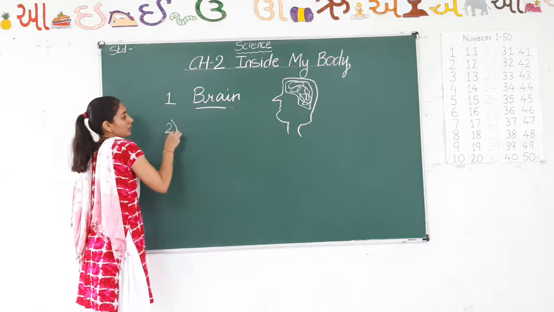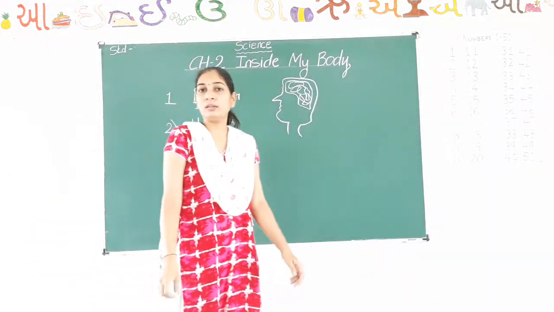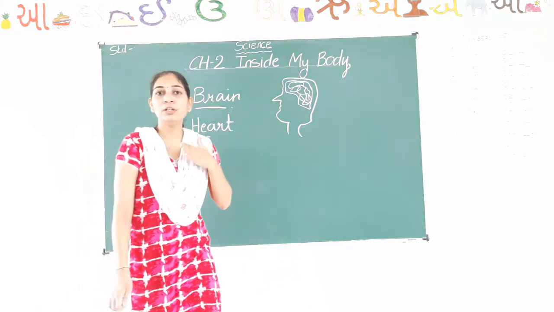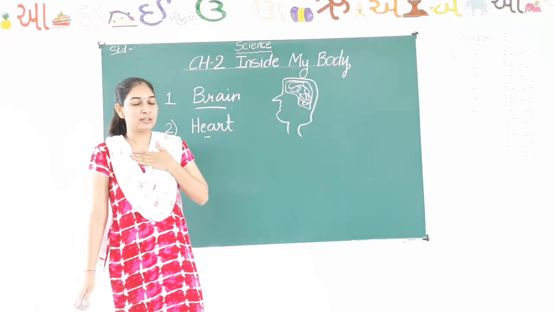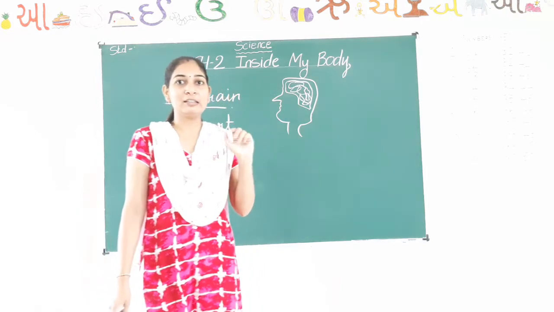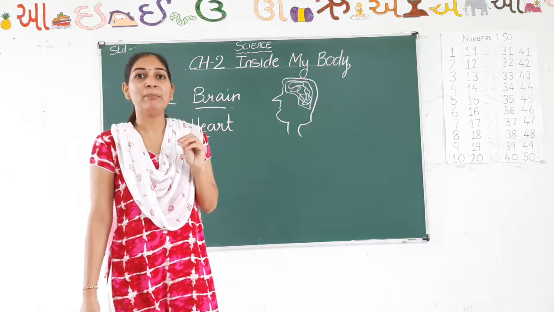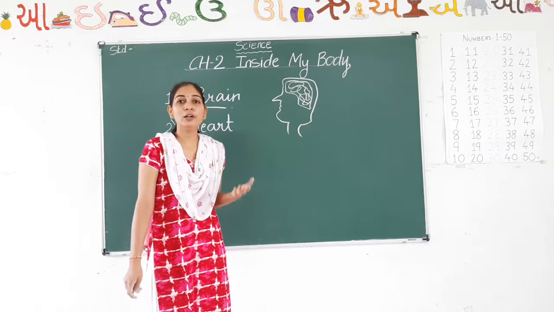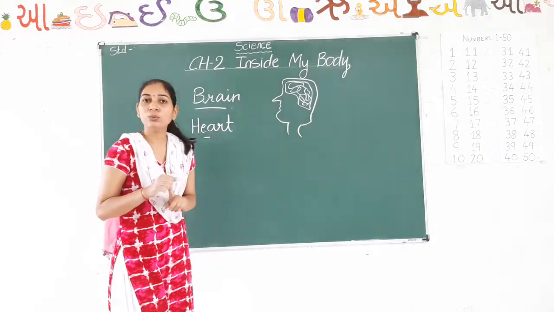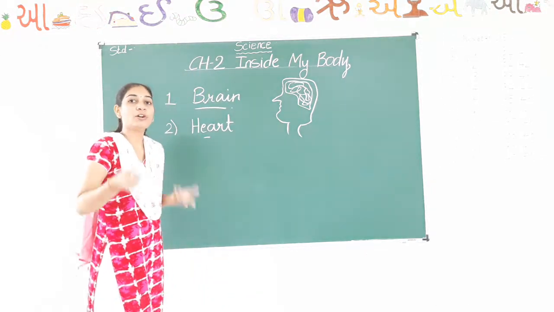Now the second one is heart. Second organ is heart. Where is your heart? Can you show me? Okay, take your hand and put it on the left side of your chest and feel it. Can you hear anything? Oh, you will hear something, dug, dug, dug, dug. What is that? It is the heartbeat. Your heart is pumping the blood to all your body parts. What does the heart do? It helps in pumping blood to all the body parts.